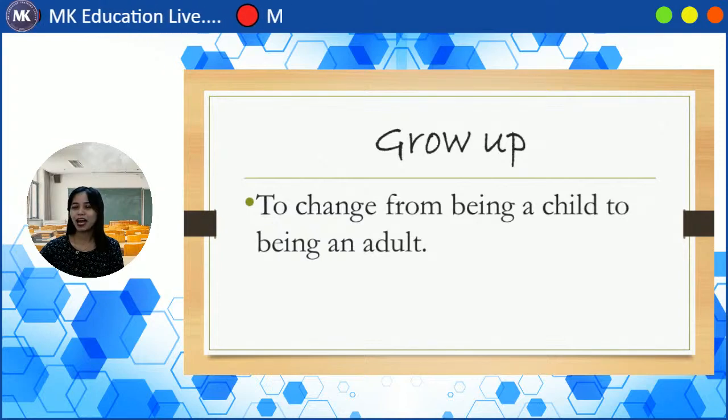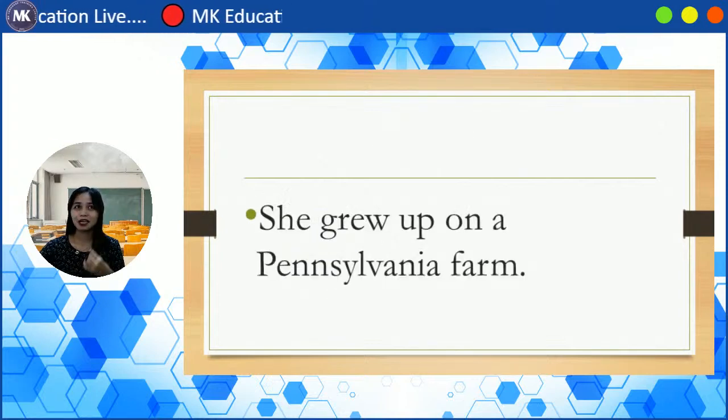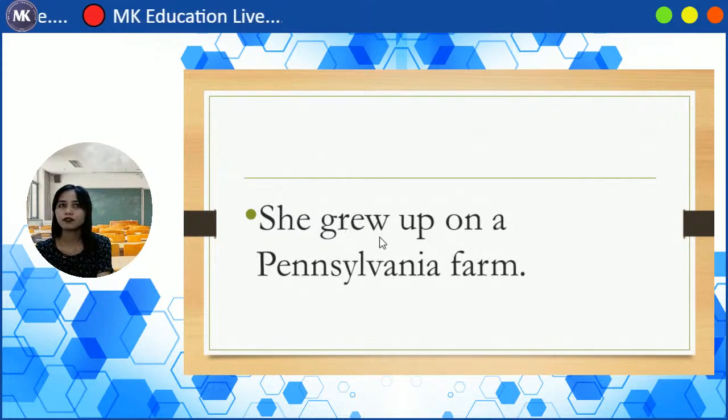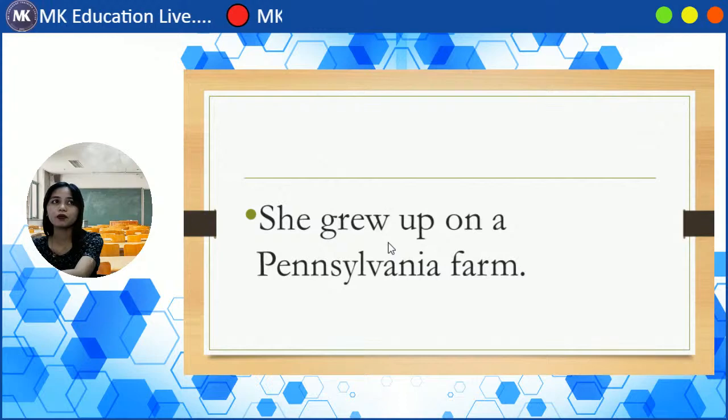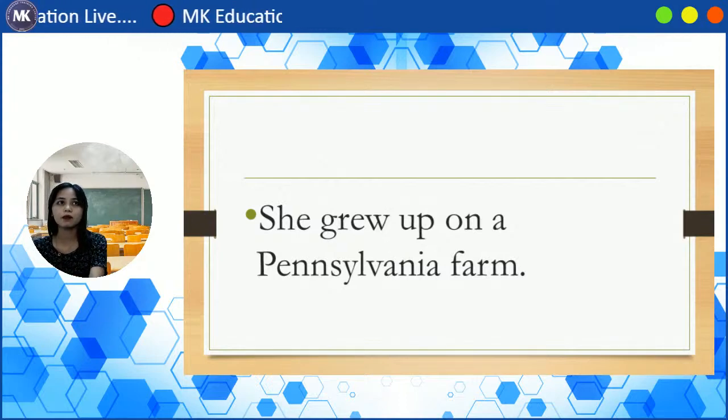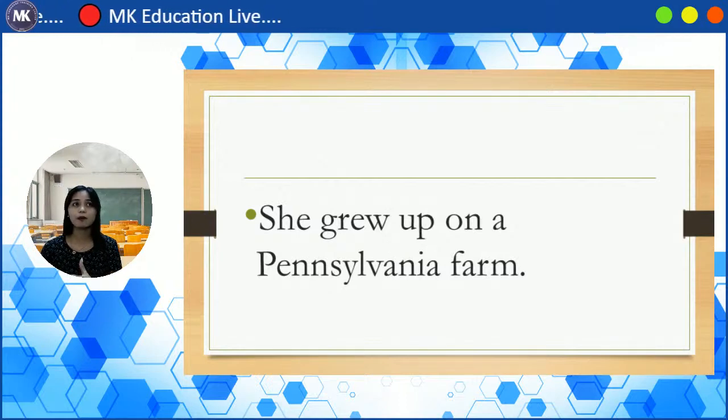Here is an example of the word: she grew up on a Pennsylvania farm. As you can see, I have here the word grew up. It's the same as grow up, but this one is the past tense of the word grow up.